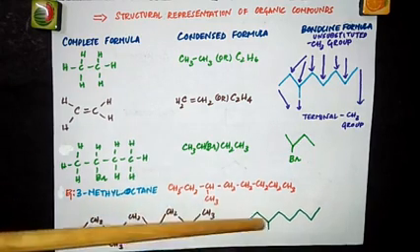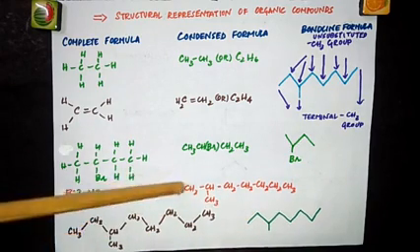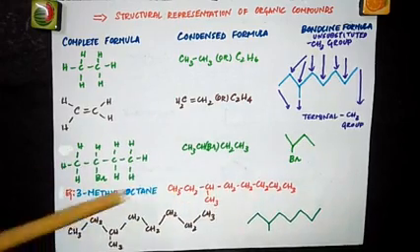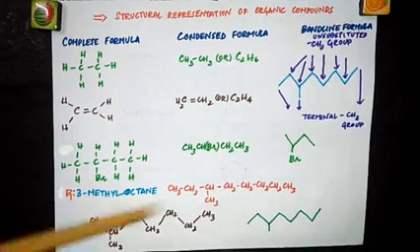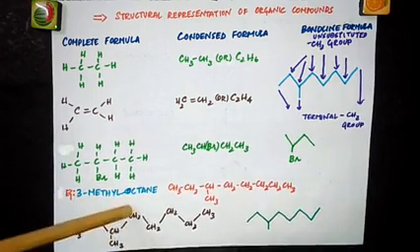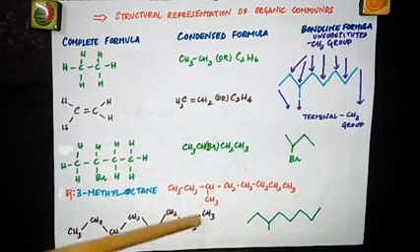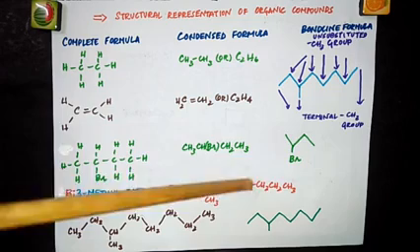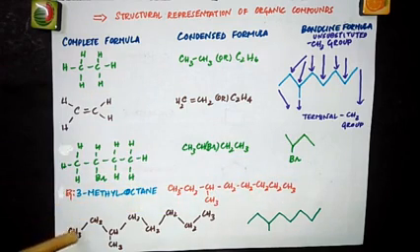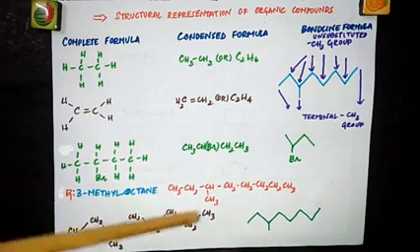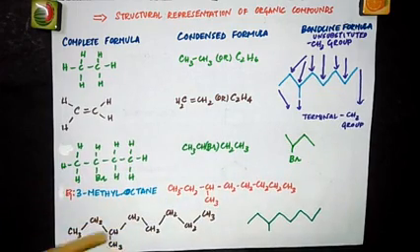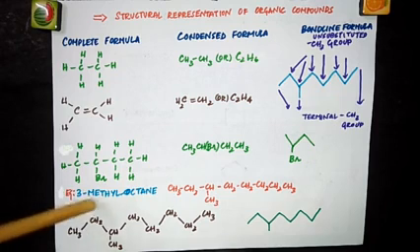So before writing it into bond line formula, let's try to write this in this format. See, start with CH3, you have CH2 and then CH, CH3, CH2, CH2, CH2, CH2, CH3. Let's count the number of carbon atoms. 1, 2, 3, 4, 5, 6, 7, 8. Here also we have 1, 2, 3, 4, 5, 6, 7, 8. In the third carbon we have a methyl group. So this is the methyl group. So how to name this as 3-methyl octane, I'll be teaching you in the upcoming videos.